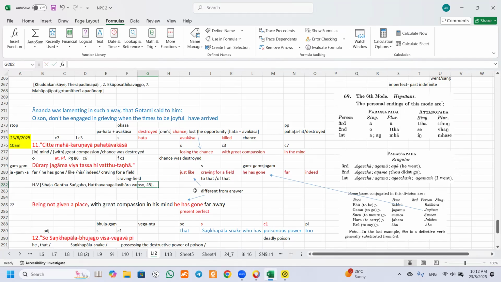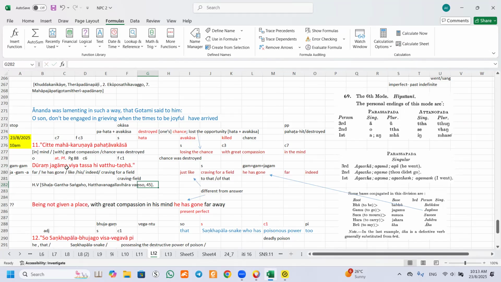Craving field, or craving for the field, literally means a sphere where the craving will come out. So in this case, we will just say craving for a field or a craving field, whichever. But there is a hidden meaning to it. Then you look at this word.